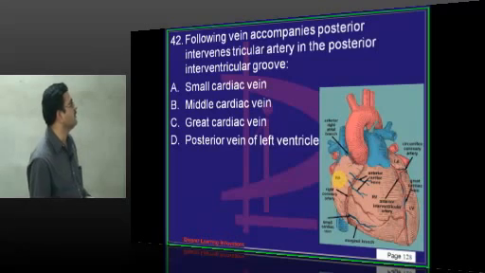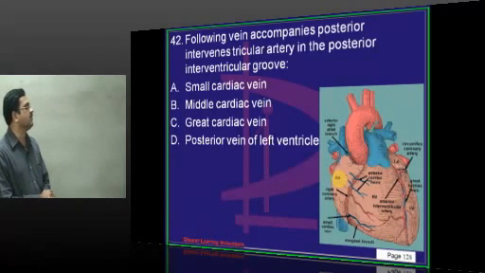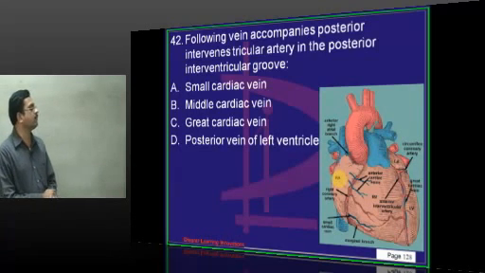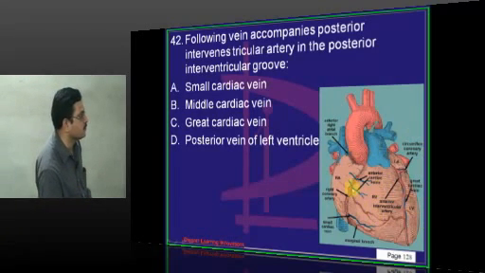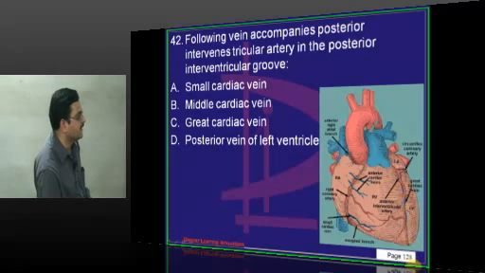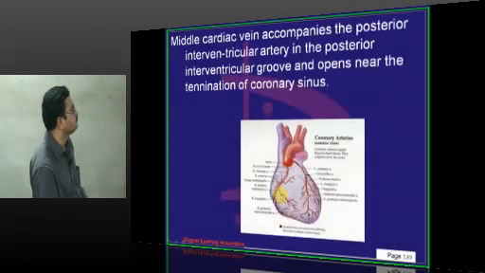The following vein accompanies the posterior interventricular artery in the posterior interventricular groove. So it is the middle cardiac vein. The small cardiac vein is present in the anterior atrioventricular groove. In the anterior interventricular groove, you find the great cardiac vein. The middle cardiac vein is present in the posterior interventricular groove. The posterior vein of the left ventricle is not related to the groove; it is present on the posterior aspect of the chamber. So the answer is middle cardiac vein.